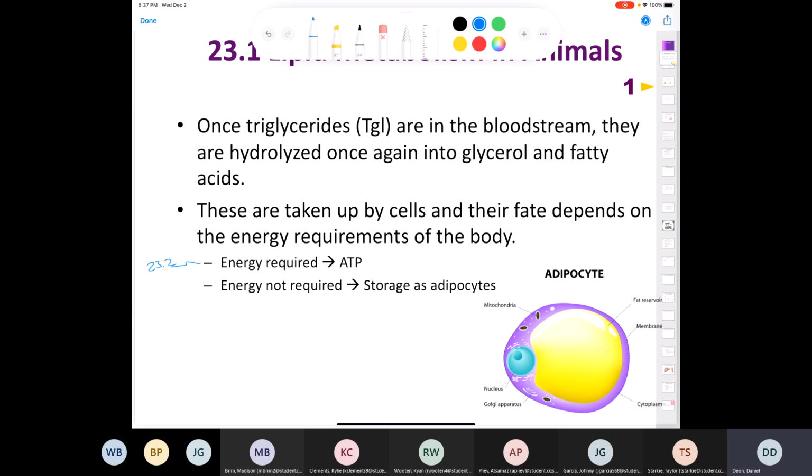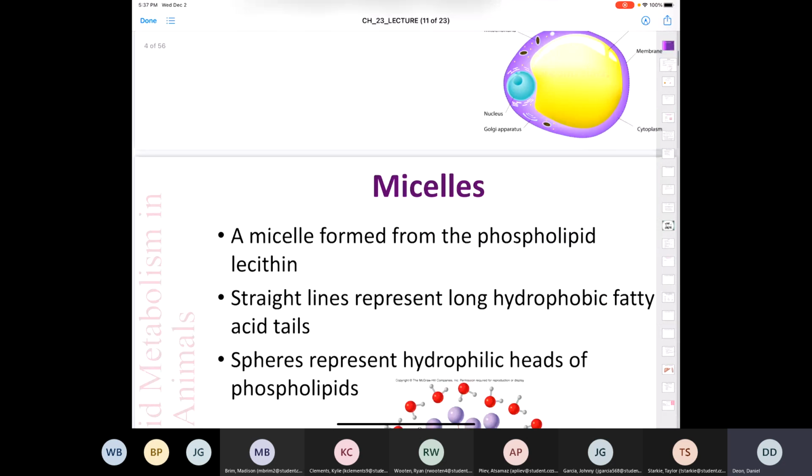And you can see the structure of an adipocyte is mostly a fat reservoir, right? We have a little nucleus and some mitochondria there, some cytoplasm as well. But you see that the lion's share of what a fat cell is really just fat, okay? Anyhow, let's move on from there.